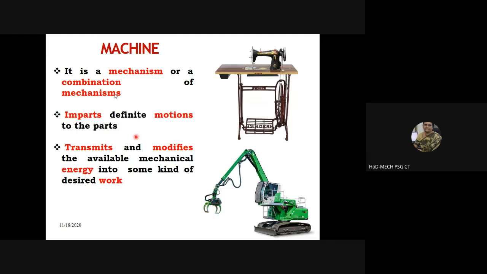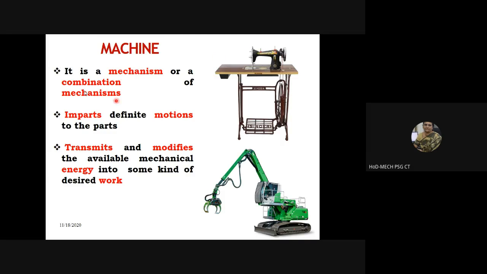A machine is definitely a mechanism, or it could be a combination of more than one mechanism also. It imparts definite motions to the different parts. A mechanism transmits motion from one link to another link. In that process, it also transforms motion in one form at the input link to another form at the output link.